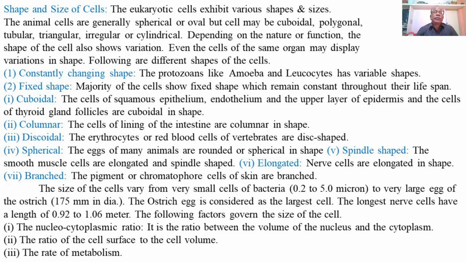Then fixed shape. There are some types of cells, the majority of the cells, which show a fixed shape that remains constant. The shape of the cell remains constant throughout their lifespan.